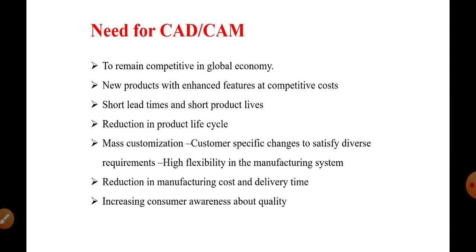High flexibility in the manufacturing systems and design systems as well. It is very flexible to change and modify the design as well as the manufacturing operations. Reduction in the manufacturing cost and delivery time as well. So it reduces the time required to design and produce the component, as well as the cost of manufacturing, and increases customer awareness about quality. As computers are used in CAD/CAM systems, the quality of the product is very high, as well as the accuracy of the component. So customer awareness about quality is required, and so CAD CAM is required.